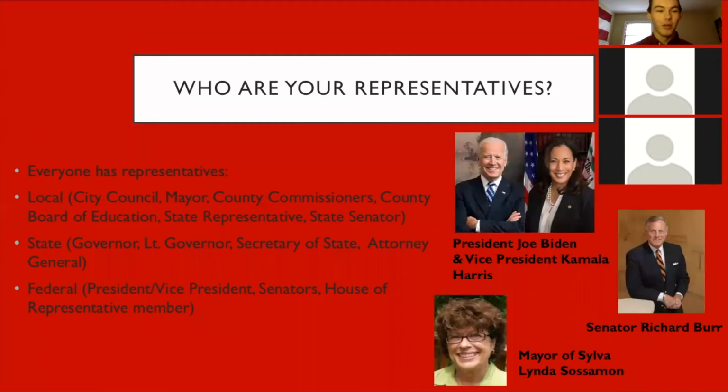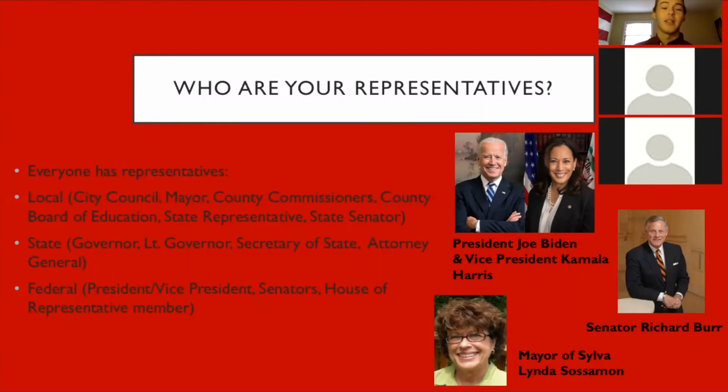First of all, we'll be going over who your representatives are. Everyone has representatives. You have local, state, and federal representatives. Your local representatives would be people representing you on your city council, mayor, if you live within city limits, county commissioners, county board of education, your state representative, and state senator. They represent you on a local level.